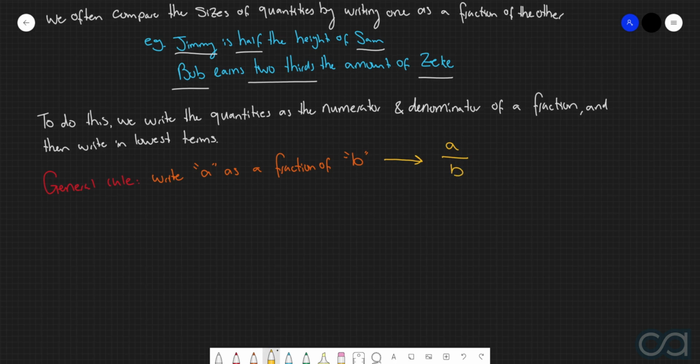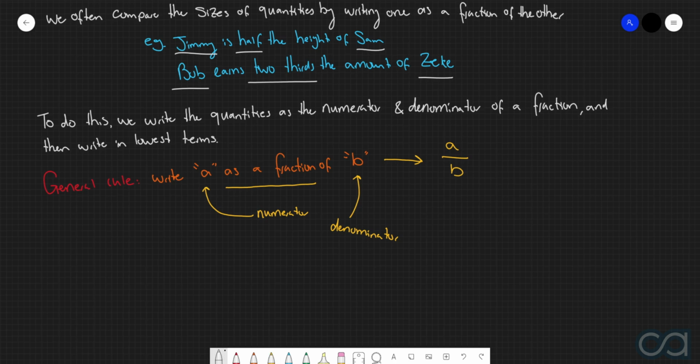Now, the really key terminology here that you're going to see pop up again and again and again is the phrase "as a fraction of." Pretty much the thing to the left of that phrase should be in the numerator. The thing to the right of that phrase is going to be the denominator. Making sure that you get these two things the right way around is very critical. If you put them the wrong way around, you're going to get a very different answer than what you should expect.